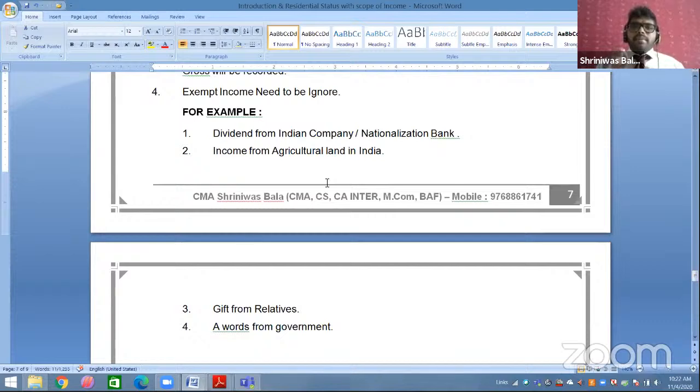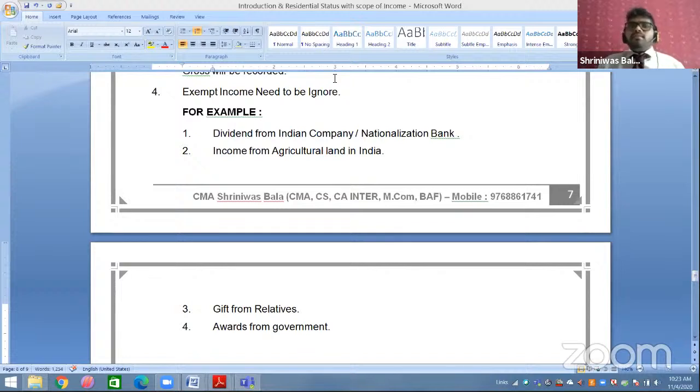Now the fourth point: exempt income needs to be ignored. This is a very important point for the scope of total income: all types of exempt income are to be ignored. There are many types of exempt incomes, which we will cover either today or in the next session, mainly in income from other sources. The first point is dividend from an Indian company or nationalized bank. If you are receiving any kind of dividend from an Indian company or nationalized bank, that is fully exempted.